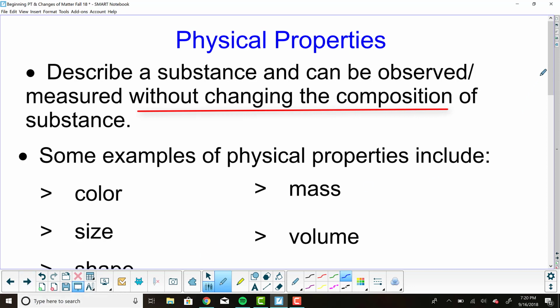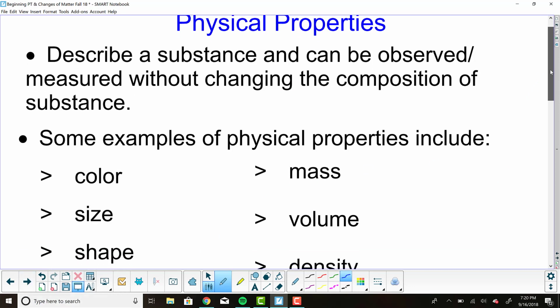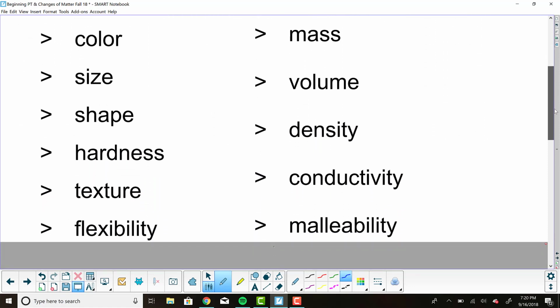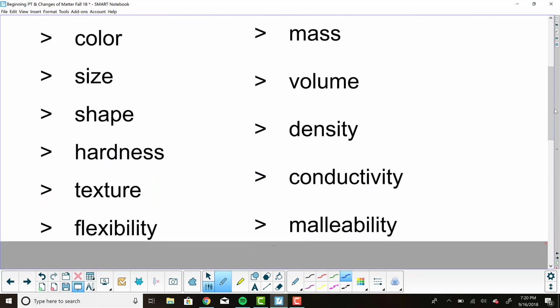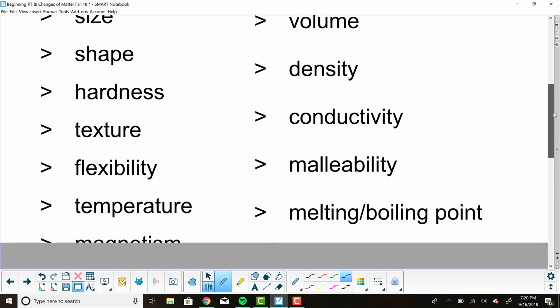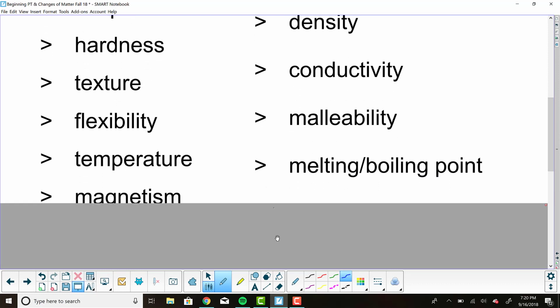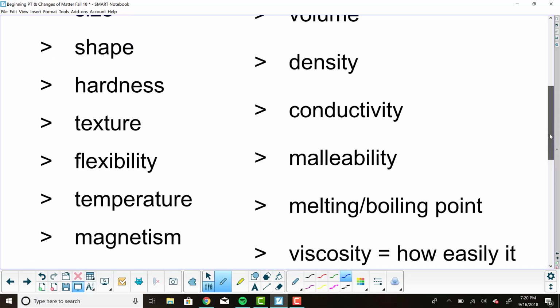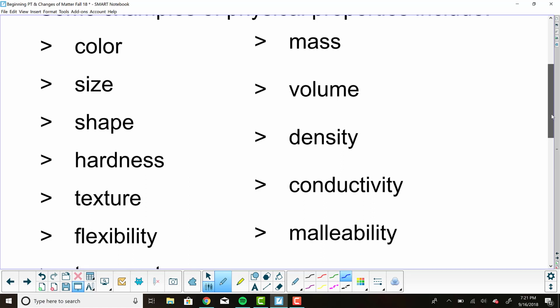There are a couple of examples of physical properties. These include color, size, shape, hardness, texture, flexibility, mass, volume, density, conductivity, malleability, and even more than that. Temperature, melting point and boiling point, magnetism, and viscosity. Yikes, what a load of physical properties. Let's look at these a little bit more.